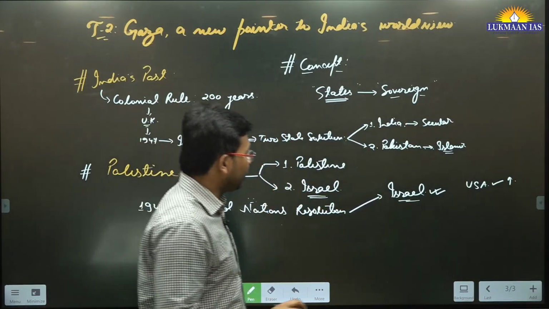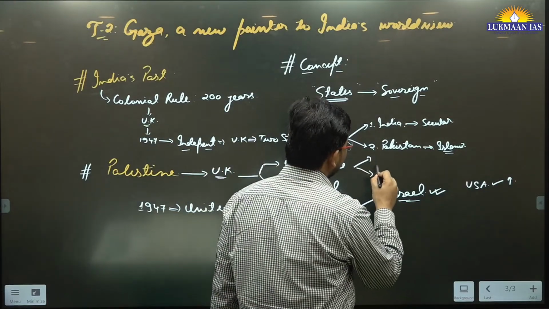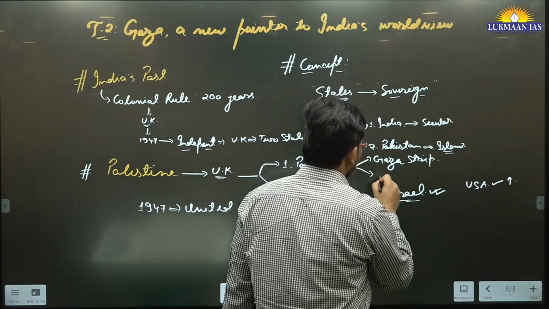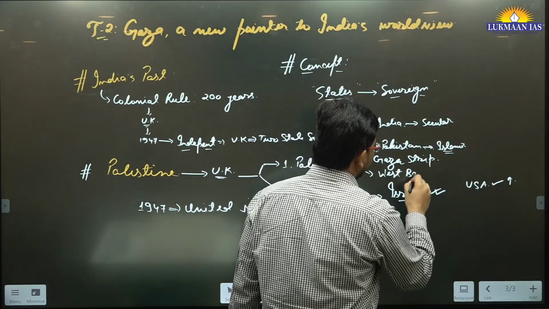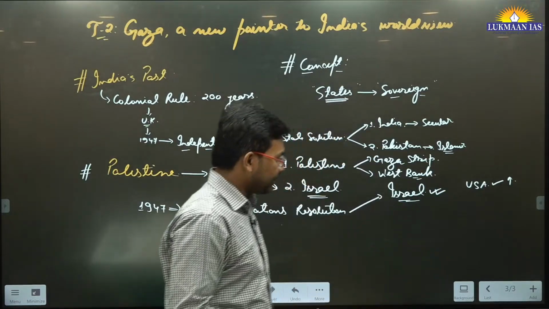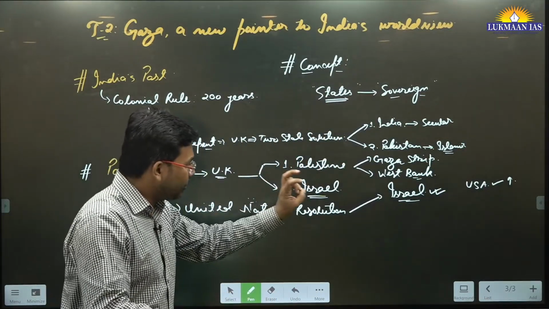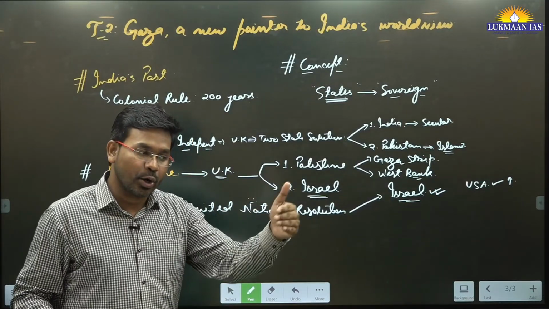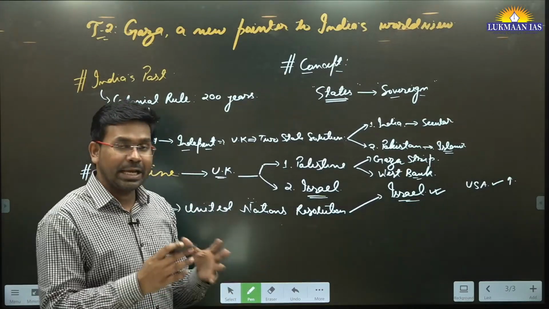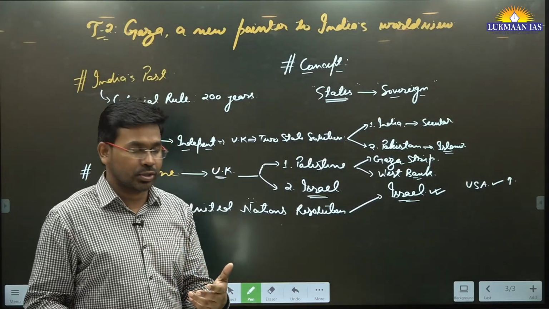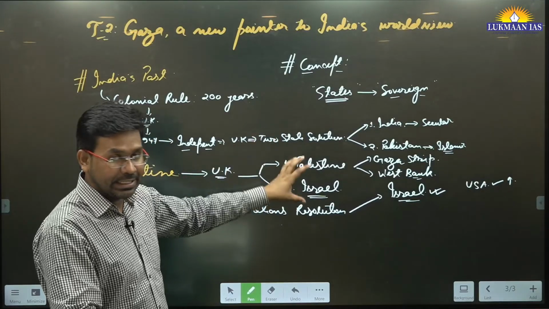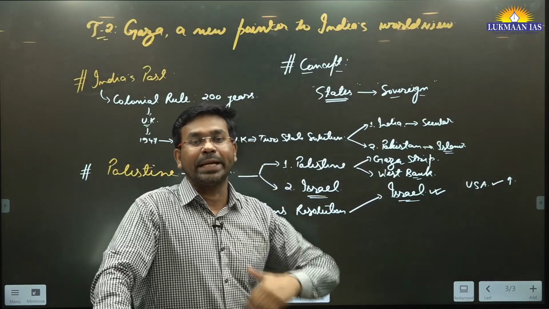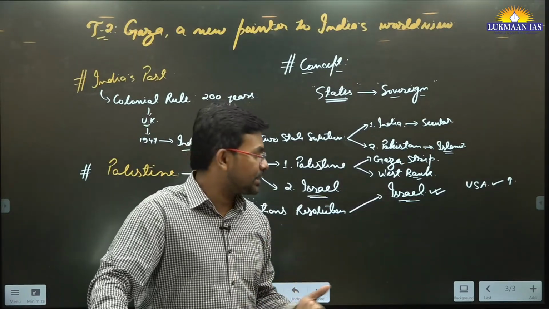But the thing is, Palestine was divided into two different territories. One territory was the Gaza Strip, and the other territory was the West Bank. But there have been various wars between Israel and Palestine, and in each war, Israel has occupied more territory. So there has been a perpetual state of chaos in this region, and many people have picked up arms to free themselves from the Israeli occupation.